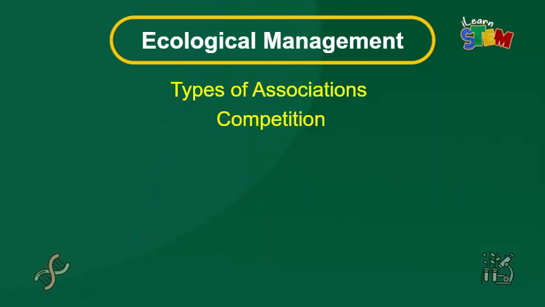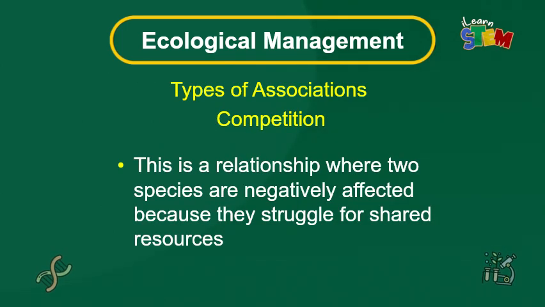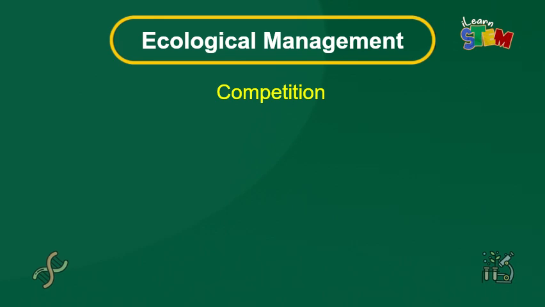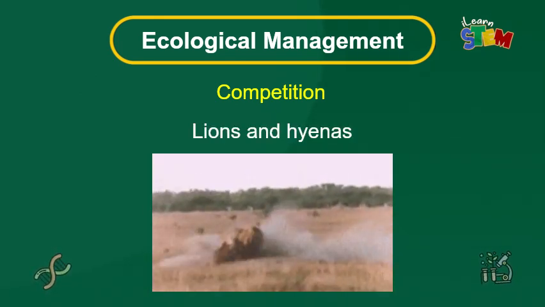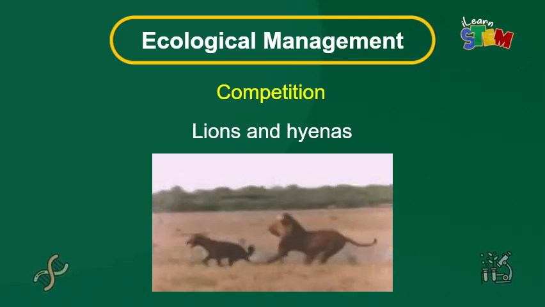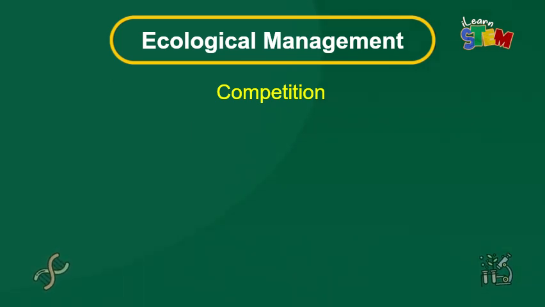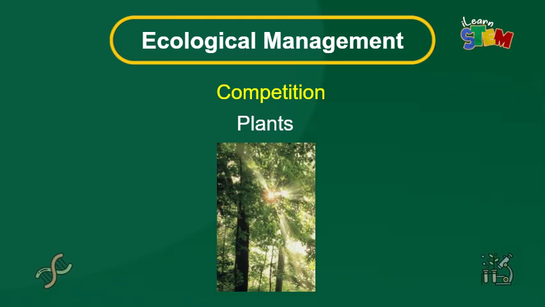Next is competition. This is a relationship where 2 species are negatively affected because they struggle for shared resources. Examples: lions and hyenas competing for prey. Both lose energy fighting for food, reducing their success rate. Also, plants competing for sunlight. Taller trees block sunlight, limiting growth for smaller plants.